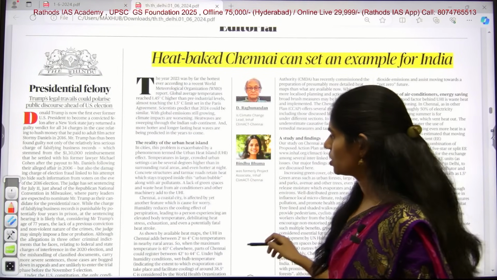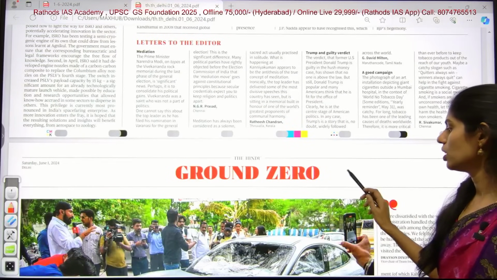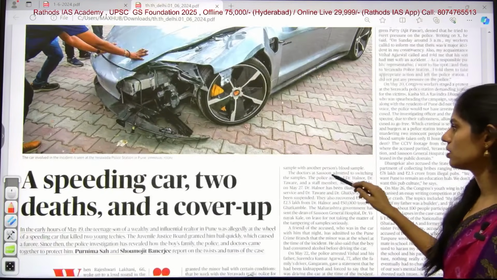As I said, there is no text and context, no op-ed page, so there is ground zero today. So there is no need going through this.